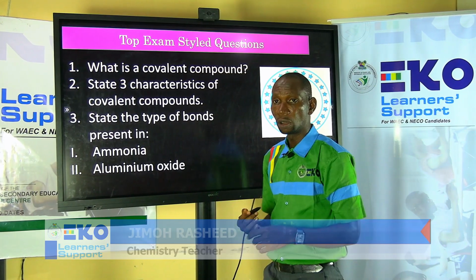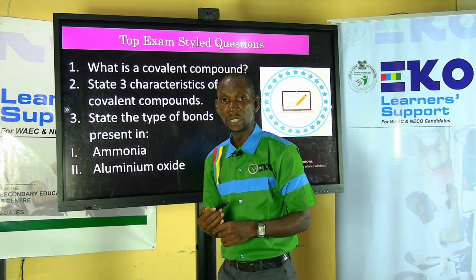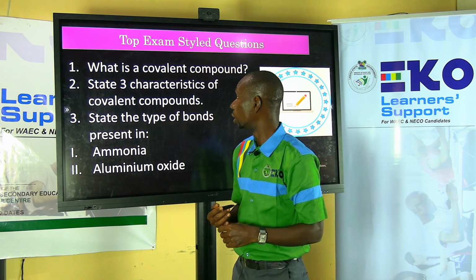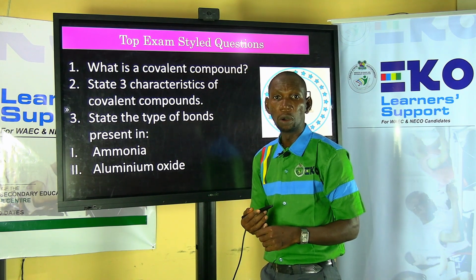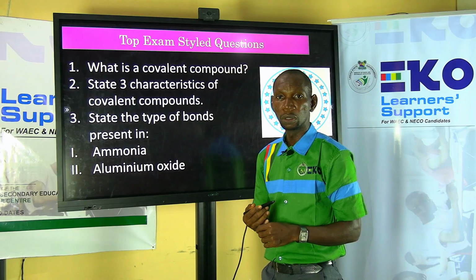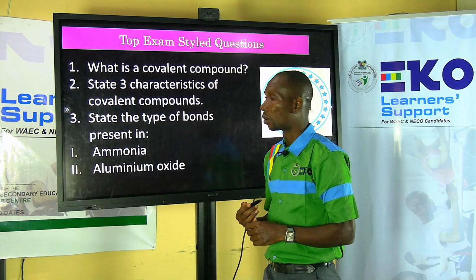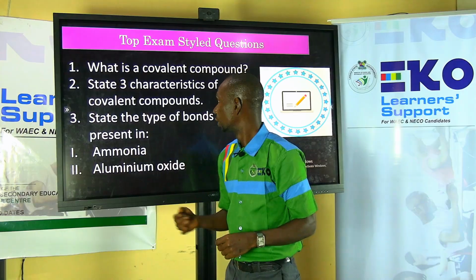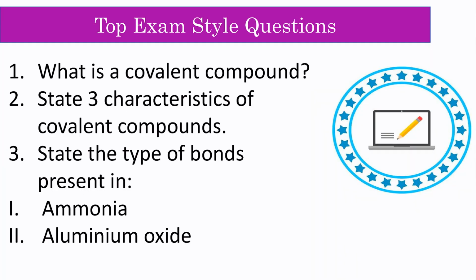So a covalent compound is one that is formed by sharing of electrons between two or more atoms, and they are all molecules. One very good characteristic of covalent compounds is that what? They are molecules. The next question is asking us for 3 characteristics of covalent compounds.